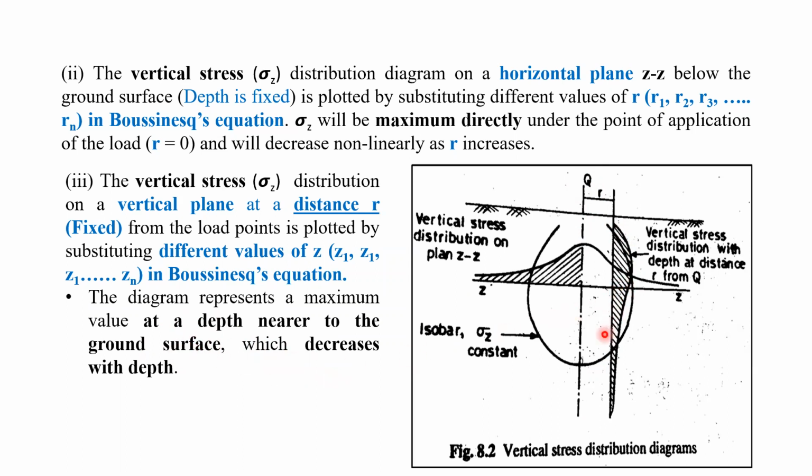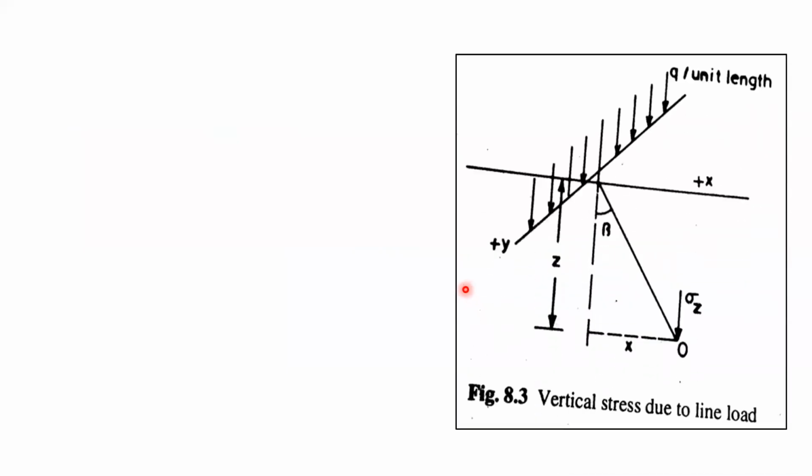So this is all about how we can draw the pressure distribution diagram on the horizontal plane or on the vertical plane, or how we can draw the stress isobars. We discussed that now, right?